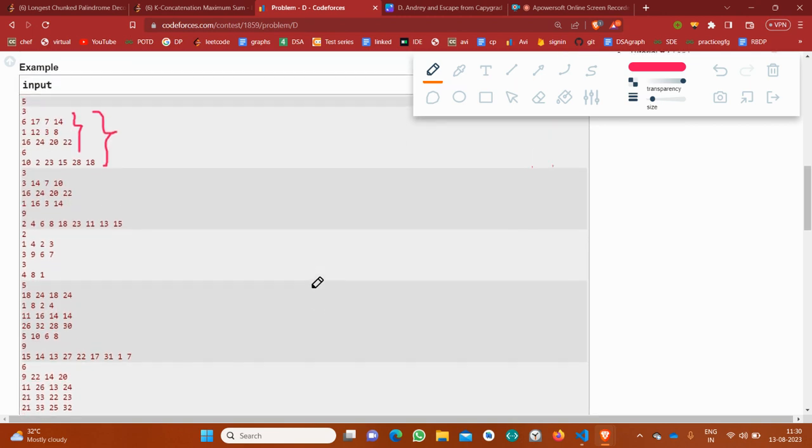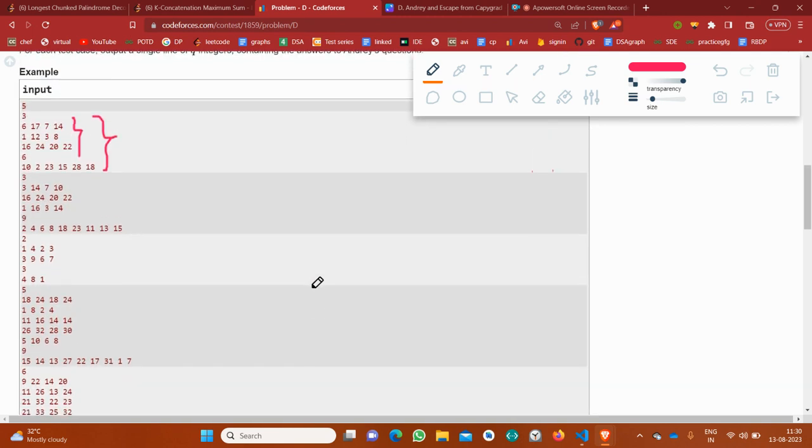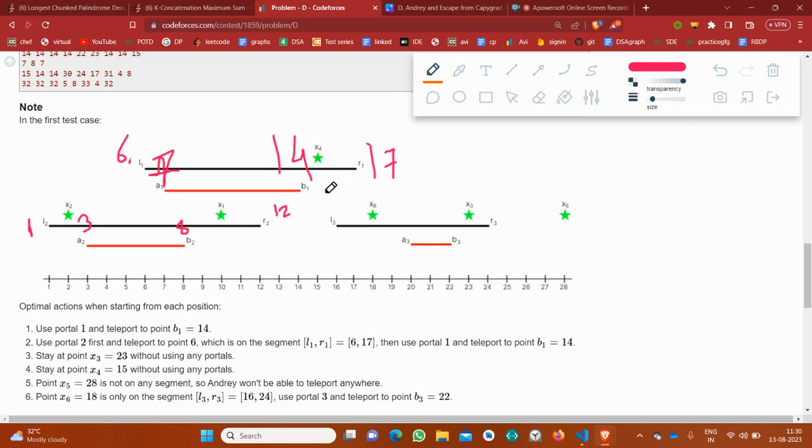Okay, and now 16, 24, 20, 22. So 16, 20, 22, and 24. That's all about the mapping.